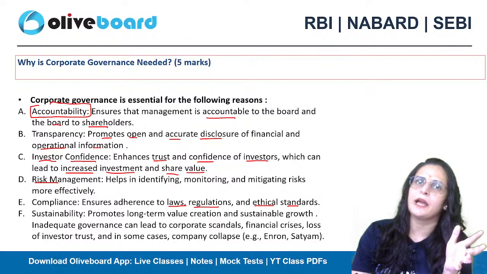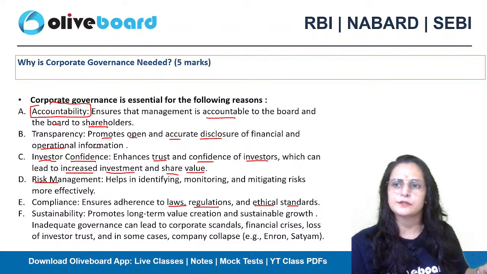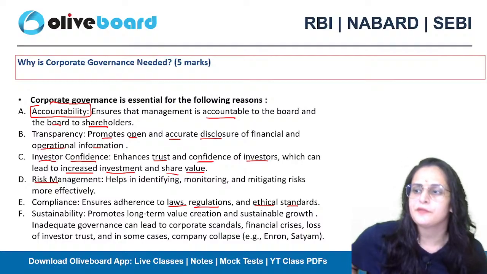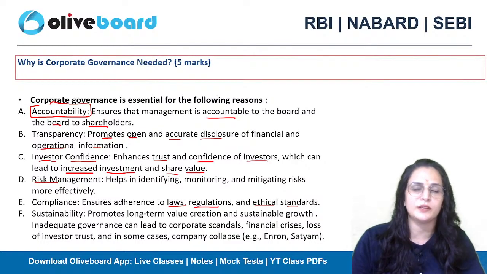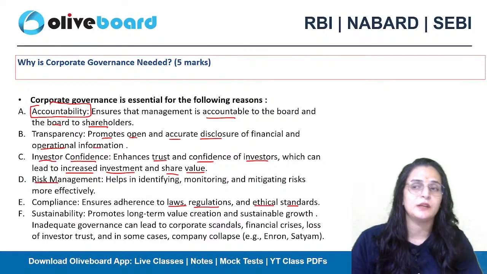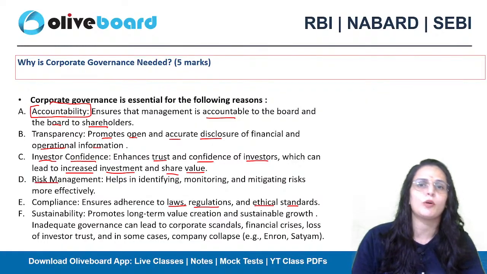Compliance ensures adherence to laws, regulations, and ethical standards. There will be certain laws, regulations, and ethical standards, and everyone is following them. So when everyone is following the standards, it would be easy for you to find out the one who is not doing their job well. You will easily find the situations or problems that are posed.